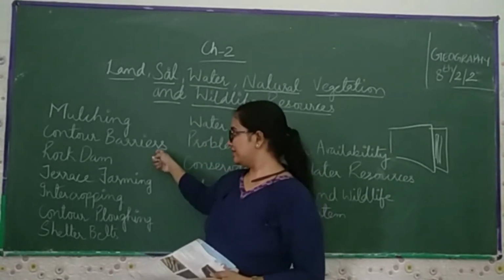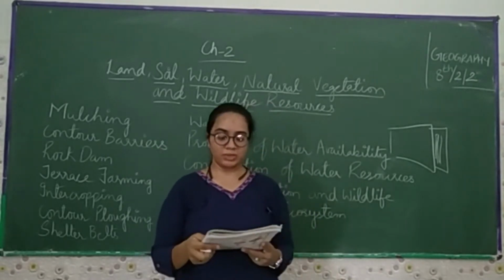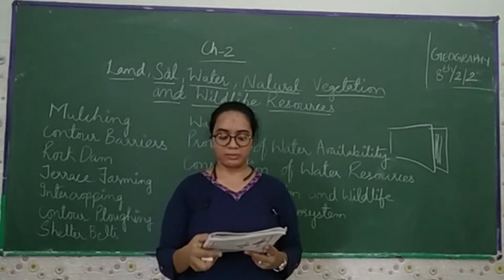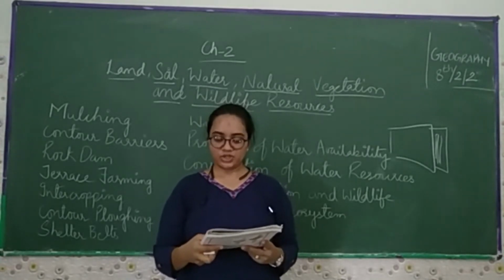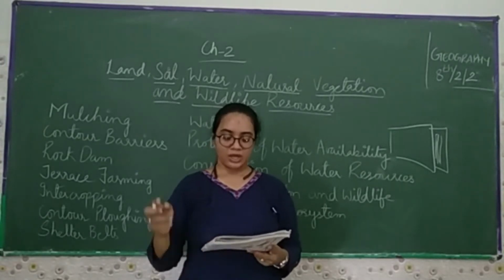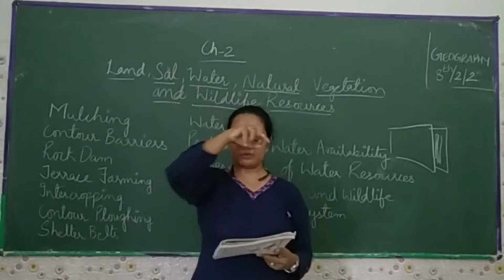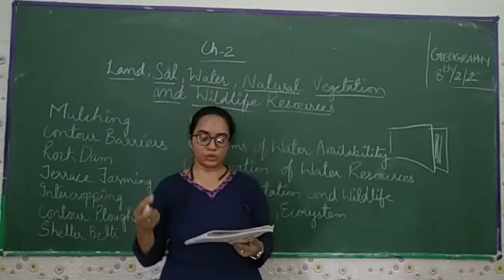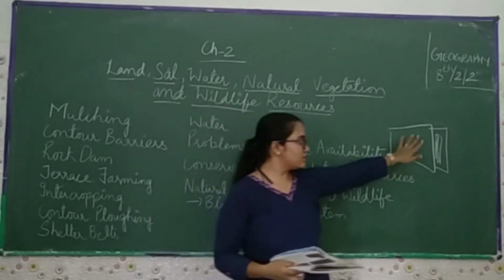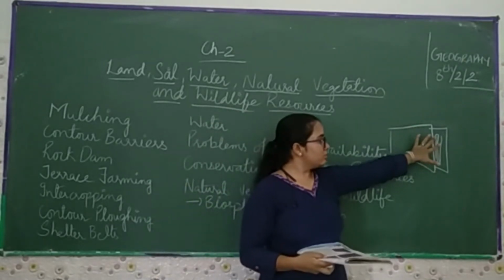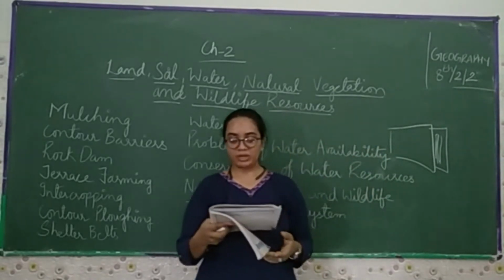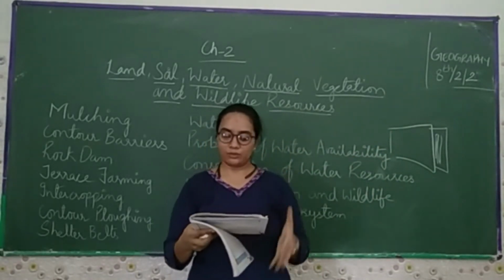अब बात करते हैं the second point, contour barriers, meaning stones, grass, and soil are used to build barriers along the contour. Drainage is made in front of the barriers to collect the water. Nearby your agriculture field, you use stones, grass, and straw to make barriers, and trenches are made in front of the barriers to collect the water.